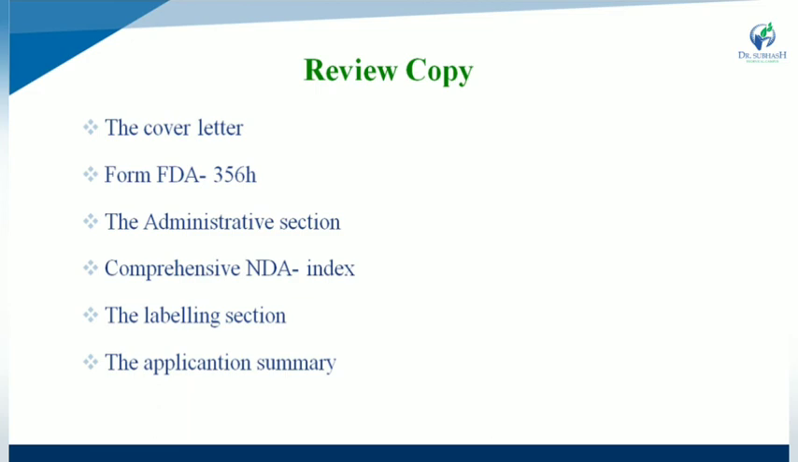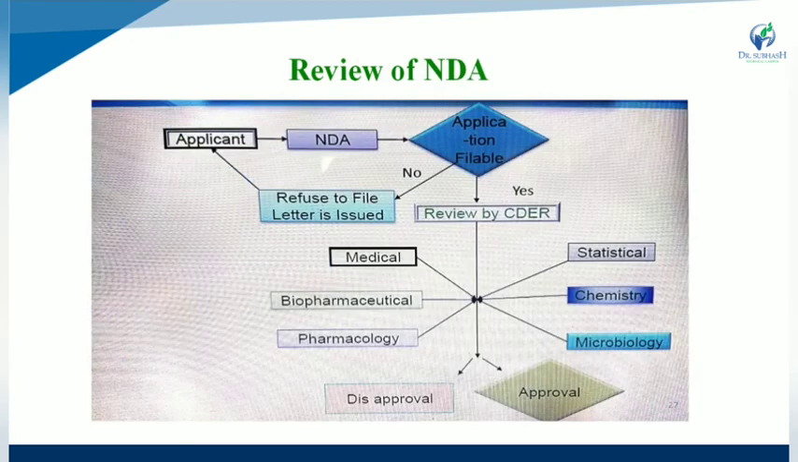So in the review copy, first one is the cover letter. Second one is form number 356H that is submitted to FDA. Next one is the administrative section that is available. Next one is the NDA index that is present. Labeling section is required. And last one is the application summary that is maintained in the review copy. That is the review of NDA.